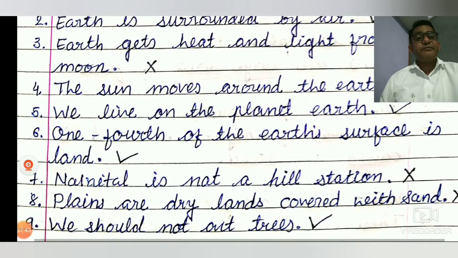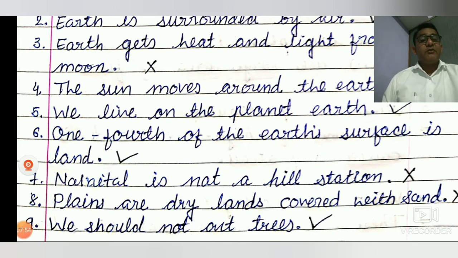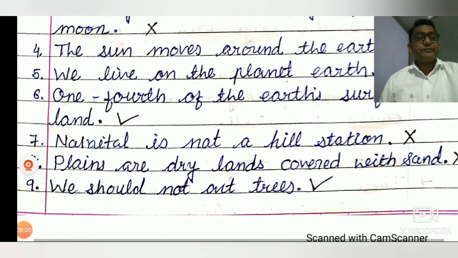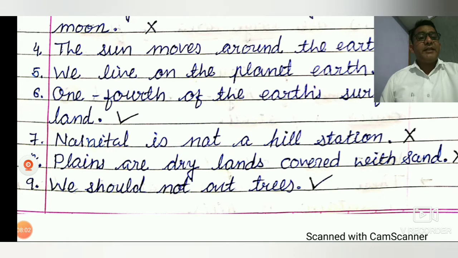Number six, one fourth of the earth's surface is land. So yes, one fourth of the earth's surface is land, and the remaining three fourths is water. Number seven, Nainital is not a hill station. The sentence is false, Nainital is a hill station.